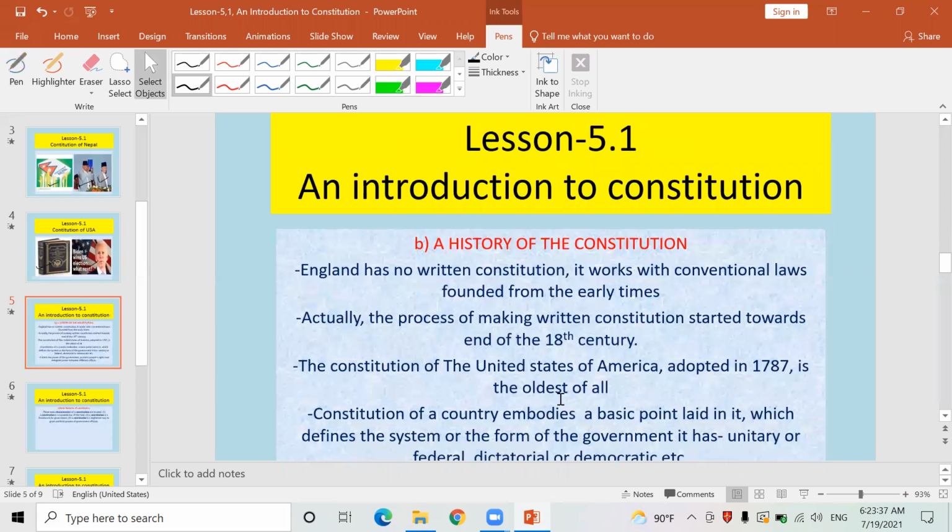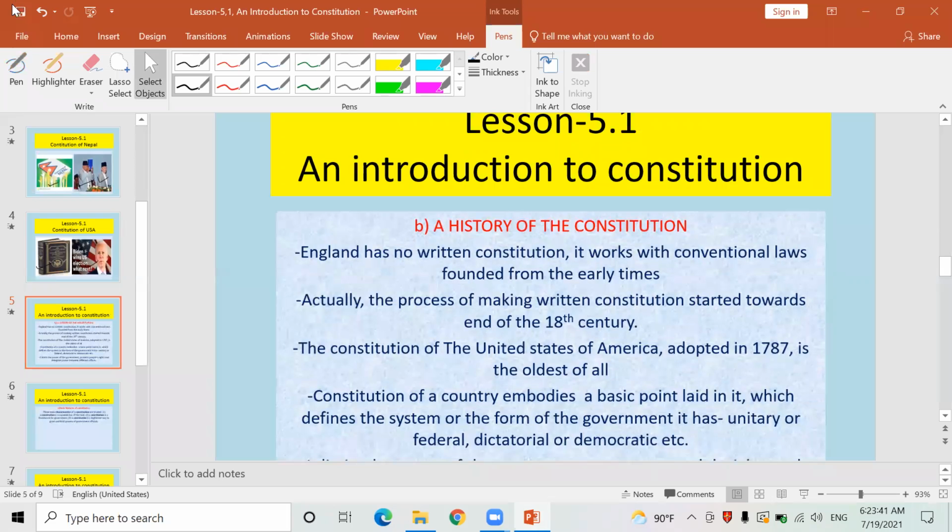Now let's discuss the history of the Constitution. How is the history of the Constitution in this world? Look here, history of the Constitution. At first, England has no written constitution. Regarding England, our nation has a constitution, India has a constitution, USA has a constitution. They have written constitutions, but England doesn't have a written constitution.